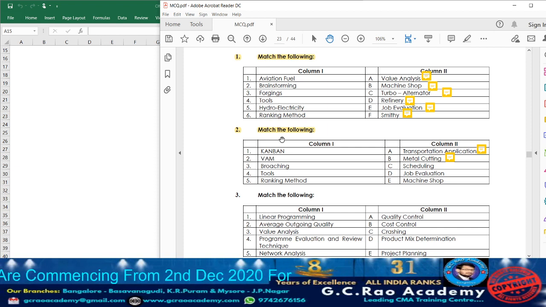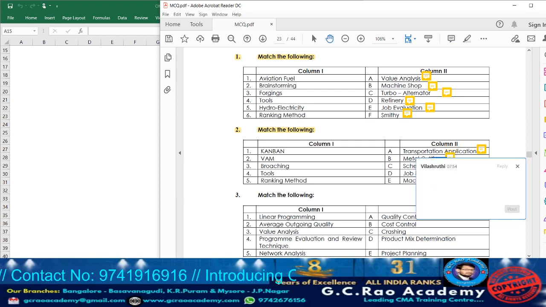Here scheduling acts as the instruction card for Kanban, because it estimates the start time and end time for each activity in the various production processes. So it acts as one of the production cards, and accordingly the components will be supplied. So for scheduling you can give point number 1.